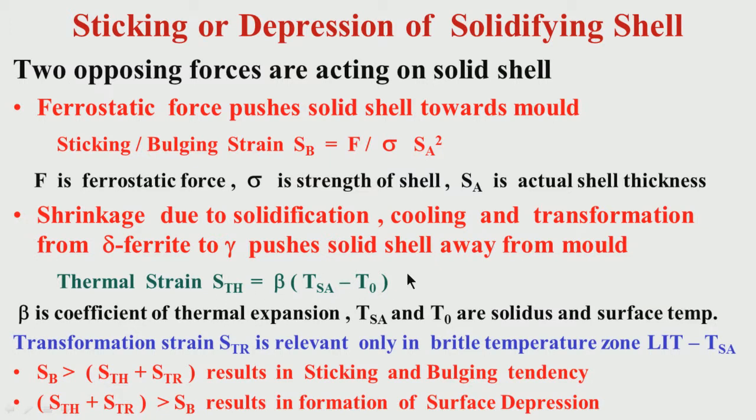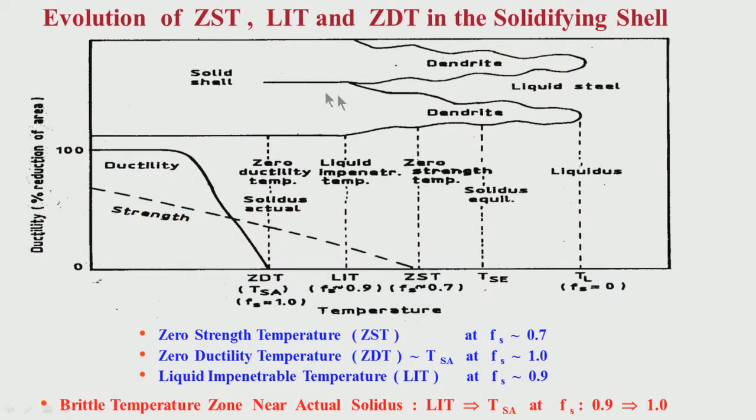On top of this, there may be a transformation strain, which we call STR, relevant only in the brittle temperature zone. I have mentioned in the last transparency that the brittle temperature zone is between LIT and ZDT, that means between the solid fraction of 0.9 to 1. If in this temperature region there is a transformation from delta to gamma, then only this is effective.